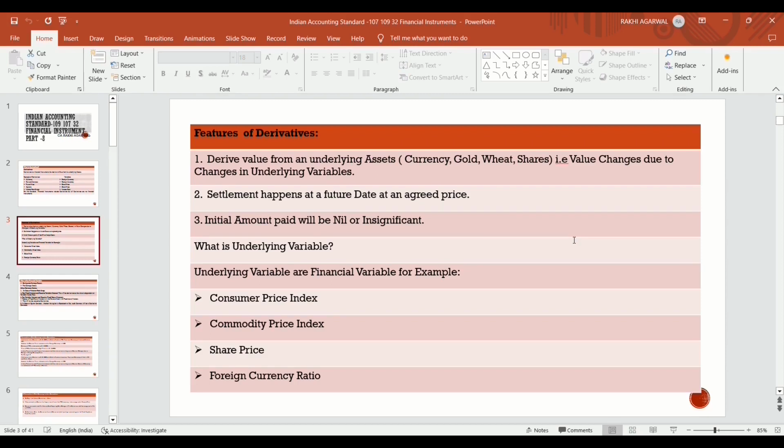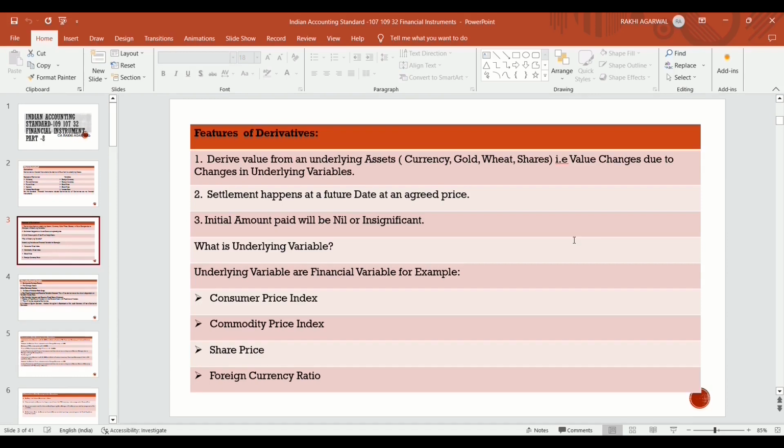If there is a change in consumer price index, or a fluctuation in market price index, share price index, foreign currency ratios or commodity price index, it will affect the underlying asset, like the currency, the gold price, the wheat, the share price.